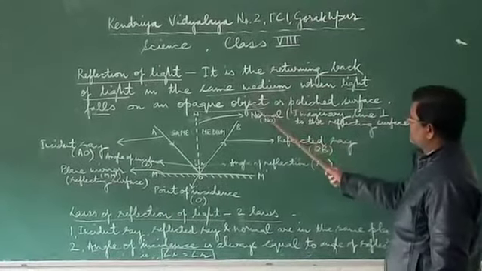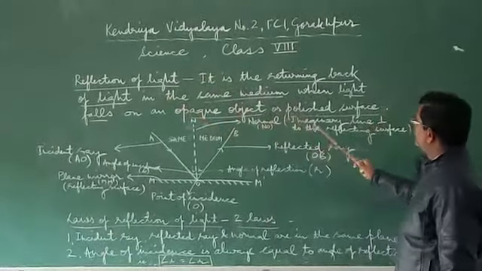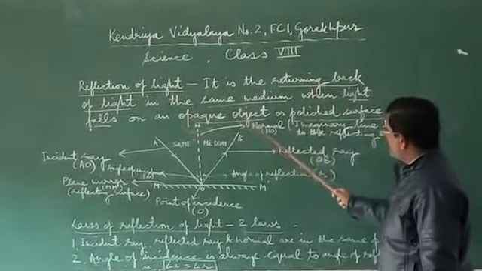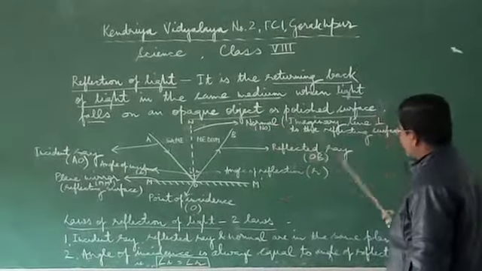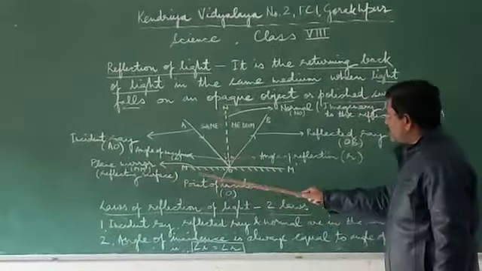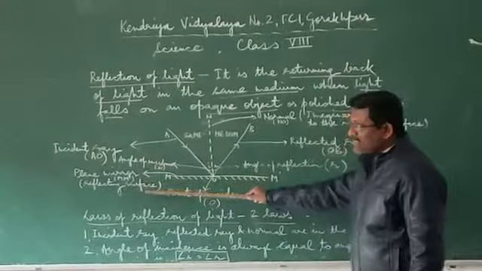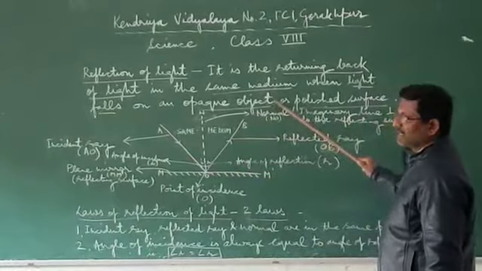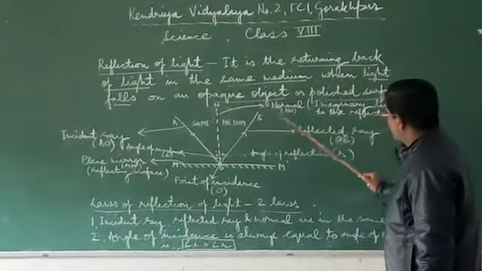So once again let us repeat reflection of light. It is the returning back of light in the same medium when light falls on an opaque object or polished surface. The polished surface is plane mirror M dash, which is the reflecting surface. Why is it a reflecting surface? Because when any light ray falls on it, it gets reflected back in the same medium and the same plane.